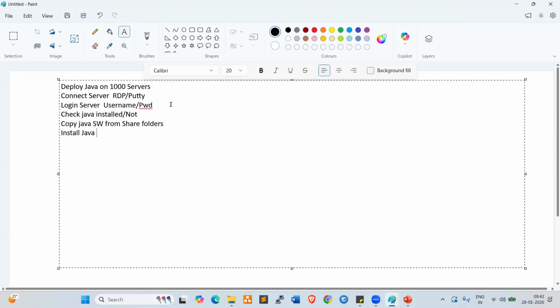Once we install Java, we need to set the environment variables. Once we set the environment variables, finally we need to reboot the server. Reboot or restart, both are the same. Once we reboot the server, we can access Java. So this is the process we normally follow on physical manual servers.